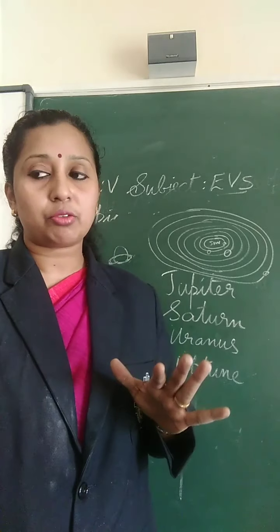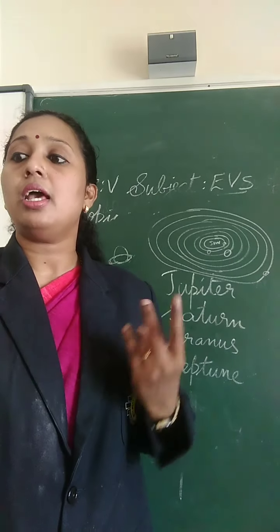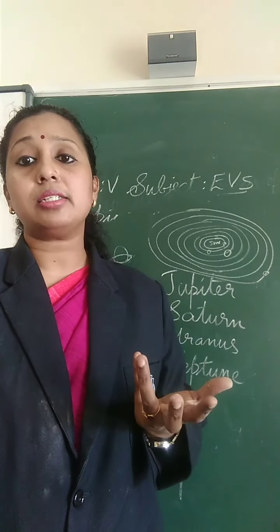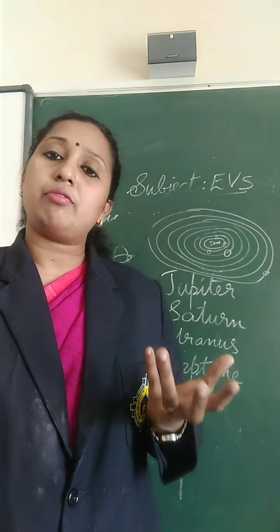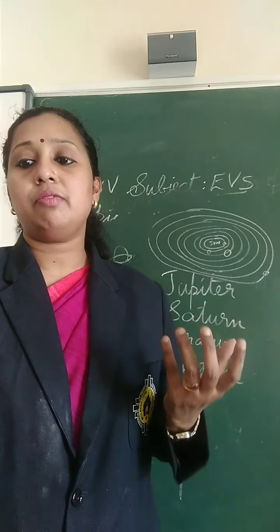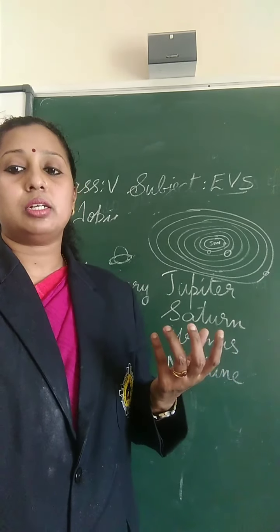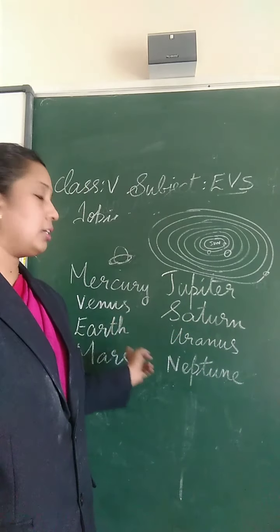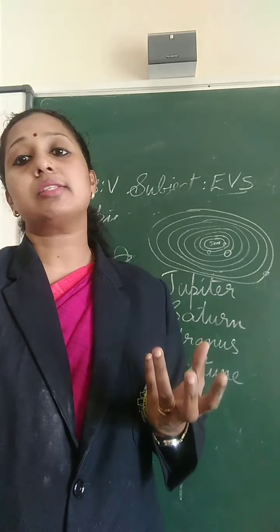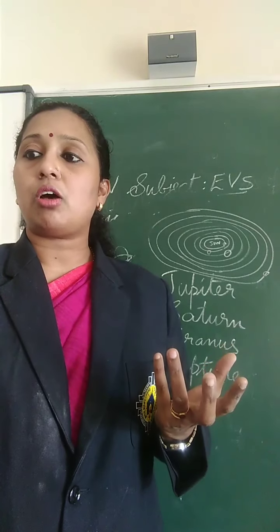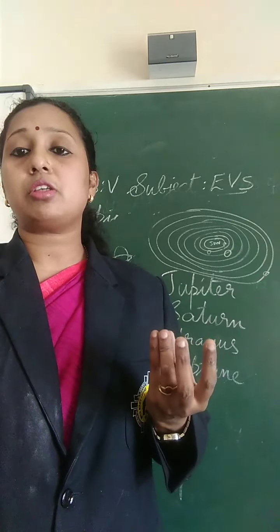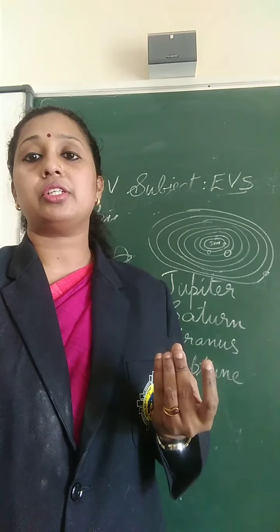Then we have studied about Venus. Venus is the second planet, and it is smaller than the Earth, and it is the brightest planet in the solar system. Venus is also known as morning star, silver star and evening star. Then we have studied about the Earth, the home that we live in. Earth is a unique planet because life exists only on Earth because of its suitable temperature, because water is present, and because of the atmospheric condition.